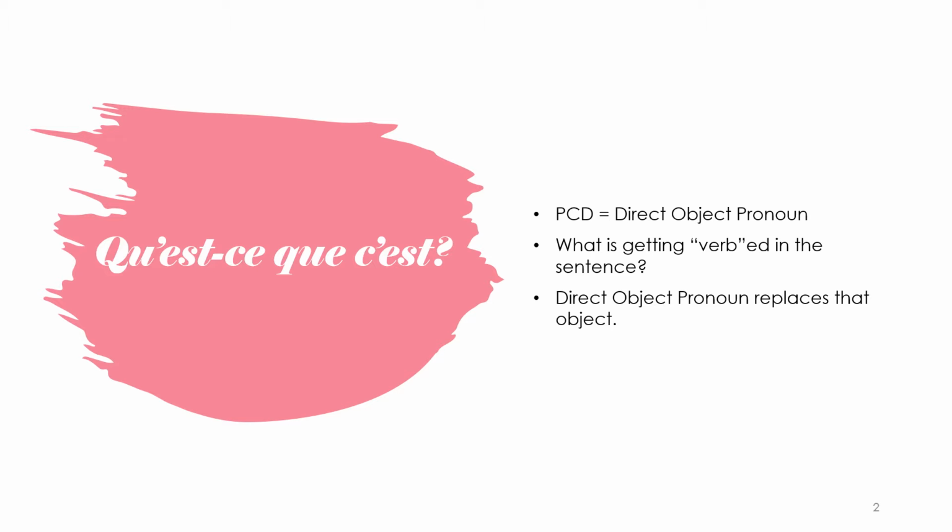The direct object pronoun then replaces that object. So, in order to be able to use the direct object pronoun, we have to understand what the direct object is. In order to find the direct object, we have to know what is being verbed. When you can answer that question, then you will always know where your direct object is. Okay.